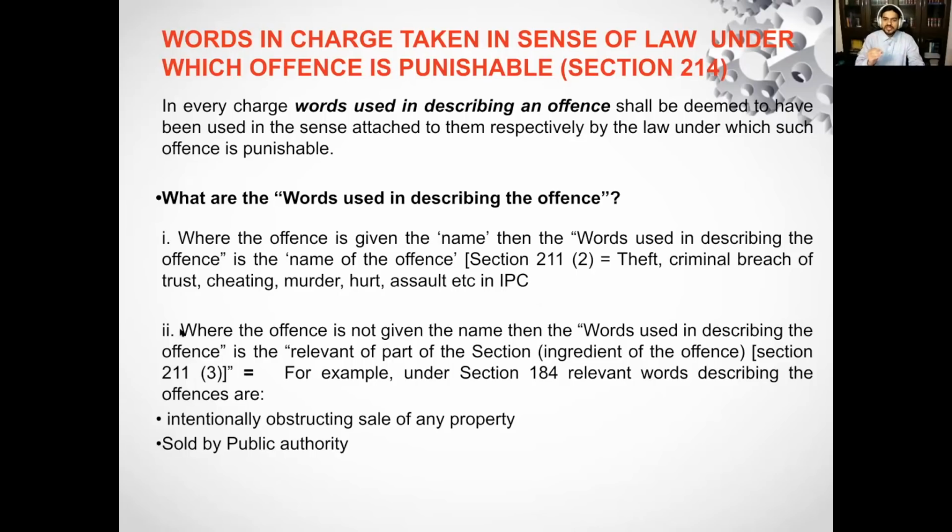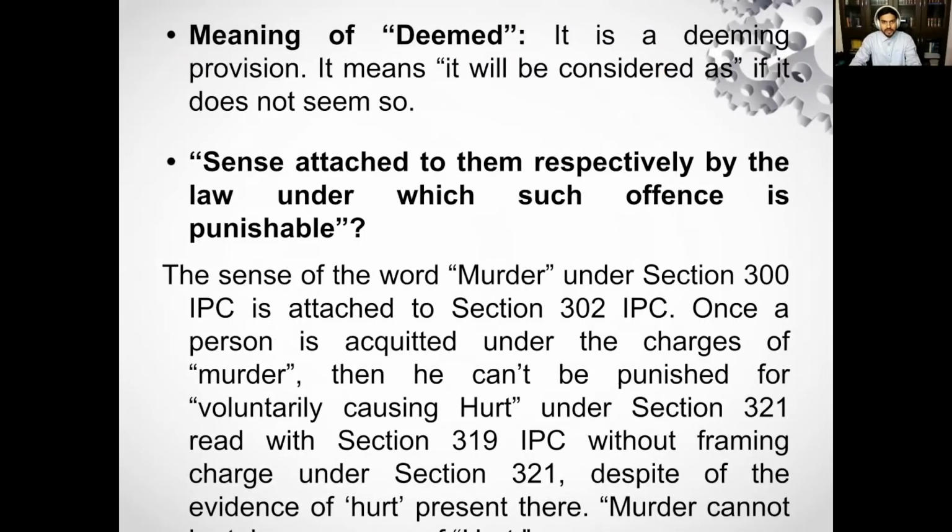In the second part, where the offense is not given a name, the words used in describing the offense are the relevant part of that particular section, the ingredients of that particular offense. For example, under section 184, the relevant words used in describing the offense are intentionally obstructing sale of any property sold by any public authority.